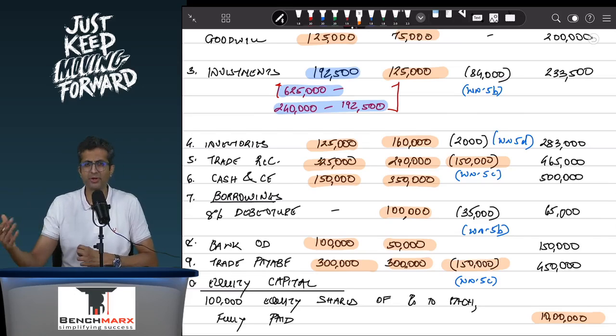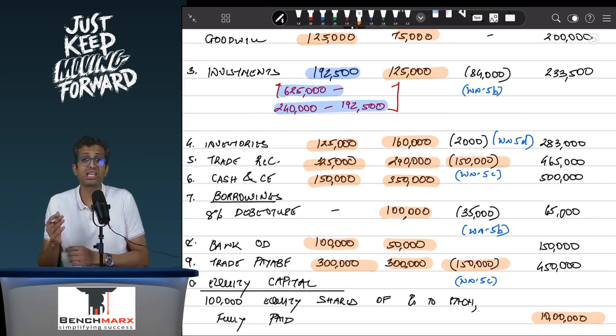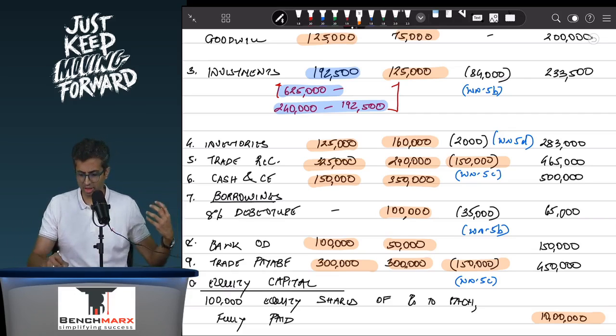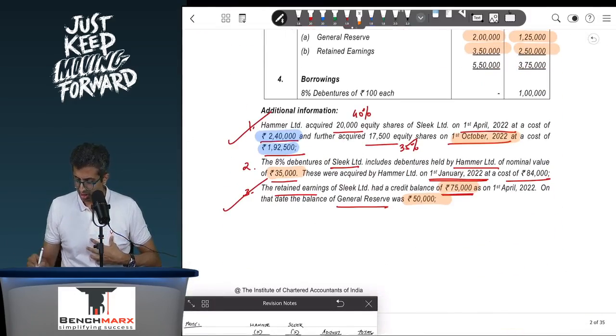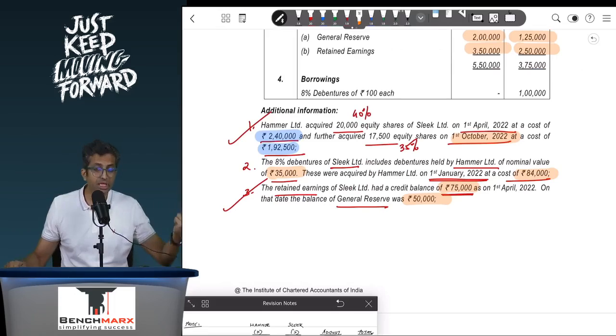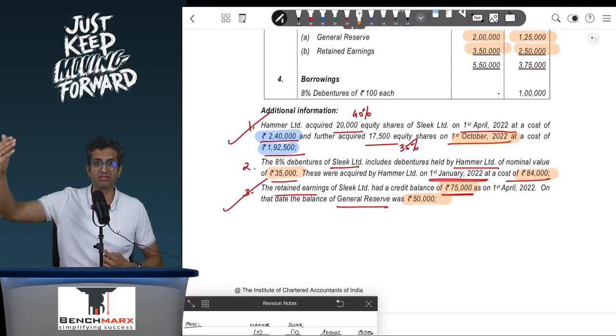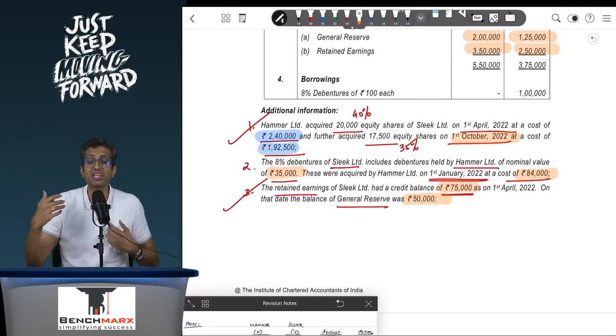Before you forget, there was also an adjustment where you were told that there are certain investments that Hammer has made in Sleek's debentures. Now these debentures have a face value or nominal value of around 35,000 if I am not wrong, and you have invested around 84,000. So for a liability of the subsidiary which was merely 35, we ended up spending 84.